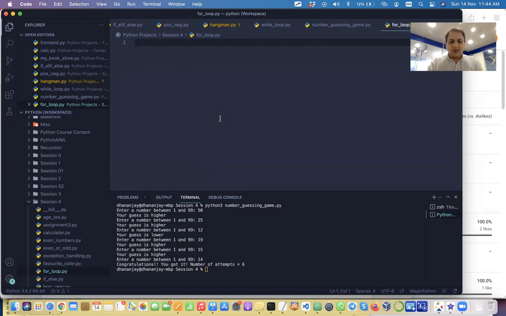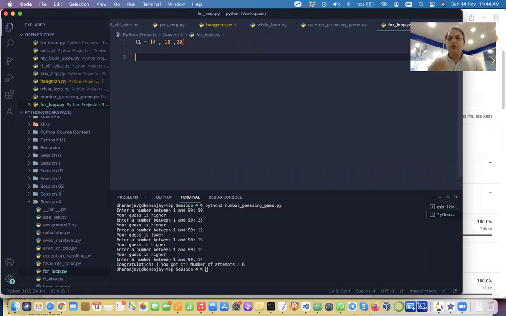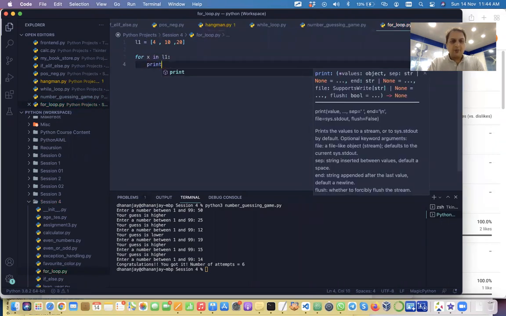So let's say I have a list L1 and it contains some values 3, 10, 20. Now we want to iterate over this list. We want to go over each list item and do something with it. For that, we will say for, and the syntax is actually very straightforward, but you have to pay attention. We'll say for x in L1, where x is a variable name.